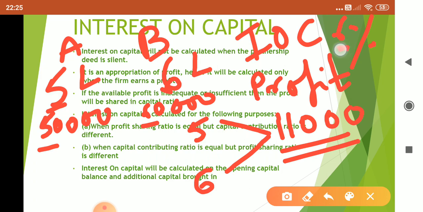Since the percentage of interest on capital is the same, it becomes capital ratio. You just have to remember, if the available profit is inadequate and the partnership deed provides for interest on capital, then the available profit will be shared in capital ratio. Okay.